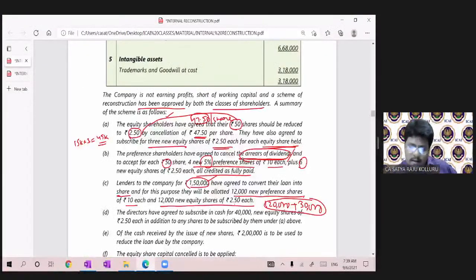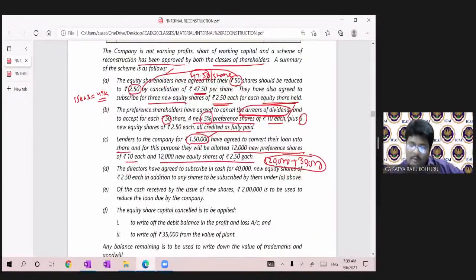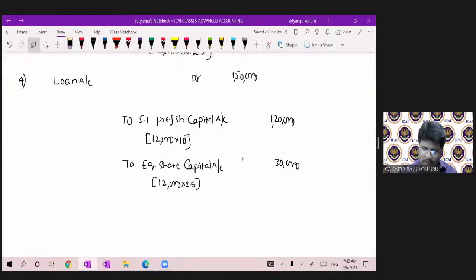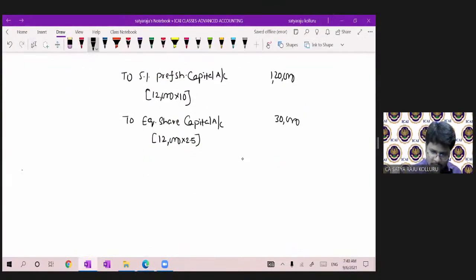Then point number C is over. Coming to point number D. The directors have agreed to subscribe in cash for 40,000 new equity shares of rupees 2.50 each, in addition to any shares to be subscribed by them under A above. Under A, additional shares were subscribed as new equity shares. In addition to that, they agreed to subscribe in cash for 40,000 new equity shares of 2.50 each. It is for further subscription of shares.